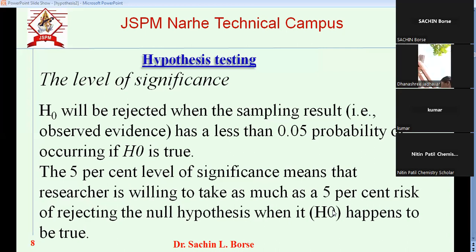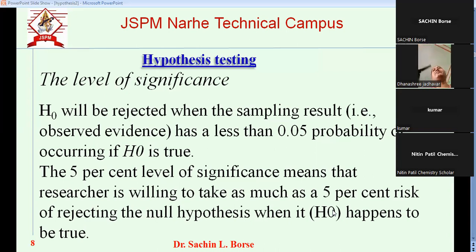So level of significance, what is meant by level of significance? It is a probability. Level of significance is the probability that even though H0 is correct, it is rejected. That is the rejection probability. Even when the null hypothesis is correct, that is called the level of significance. Yesterday we also saw that the level of significance will help you either way.